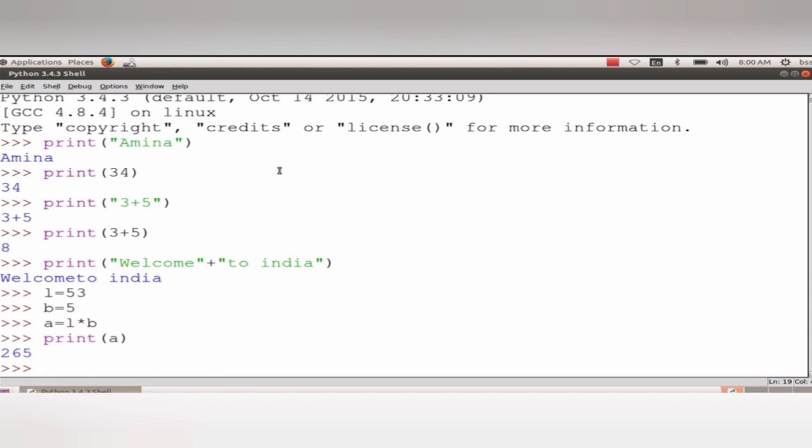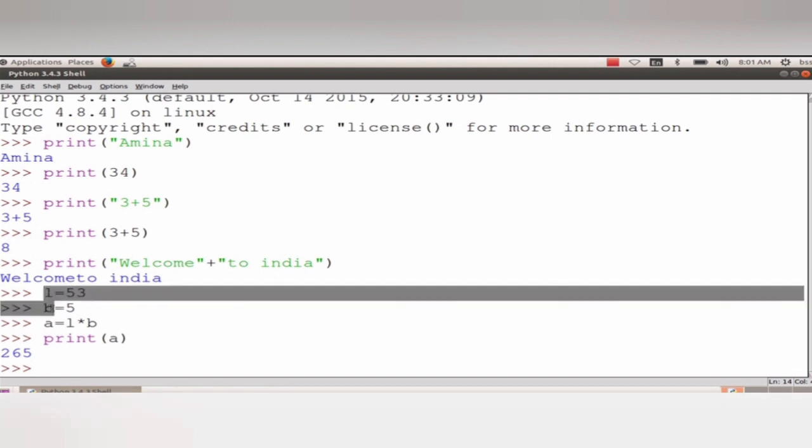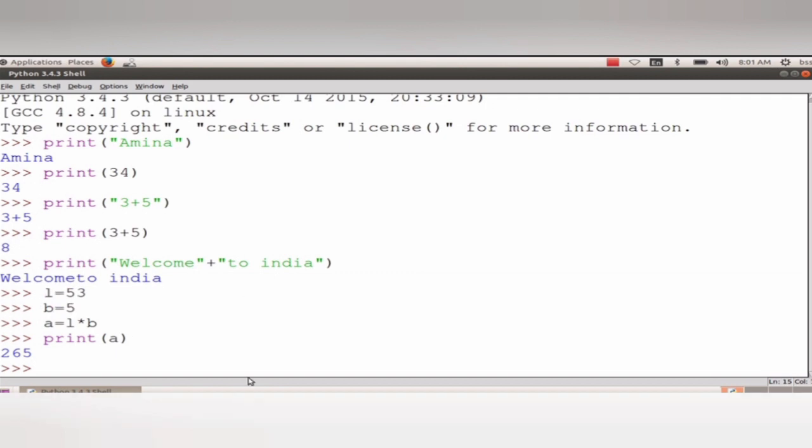Like this you can write the program in Python. Here L and B are represented as variables. That means you can assign values to those particular letters, so you can easily access them in the program. Such content is known as variables. Now I have to change the value of B. If I want to change it, it is not possible in the Python shell.